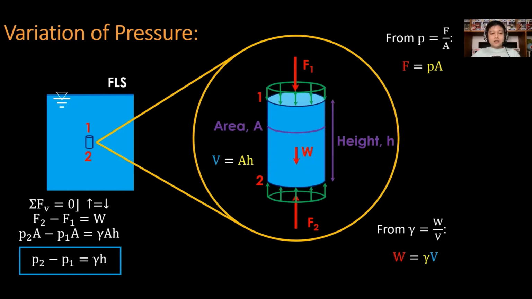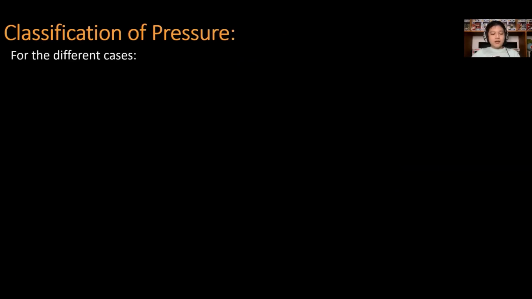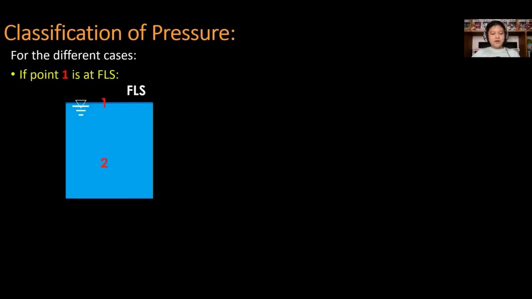So with respect to this analysis, for the different cases, if point 1 is at the free liquid surface or FLS, the pressure at FLS or P1 is equal to 0, because again, we are dealing with gauge pressures, and the gauge pressure at point 1, which is the free liquid surface, is equal to 0. The pressure at point 2 or any point below the free liquid surface, therefore, is equal to gamma times the height.